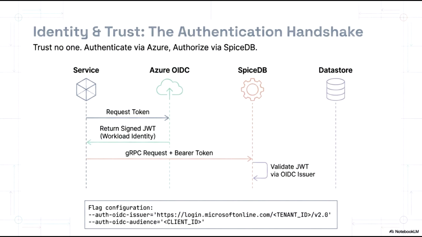With this identity in hand, the service makes a gRPC request to SpiceDB, passing the JWT as a bearer token. Before processing the request, SpiceDB must verify the sender's identity. It does this by validating the JWT against the OIDC issuer. This validation process is configured through specific flags, as shown at the bottom of the slide, where we define the OIDC issuer URL and the intended audience to match our specific Azure tenant settings.